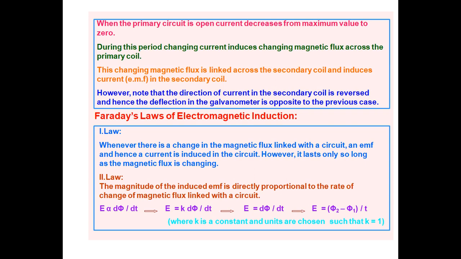So whenever there is a change in magnetic flux linked with the circuit, an EMF is induced, hence the current is induced in the circuit. However, it lasts only so long as the magnetic flux is changing.